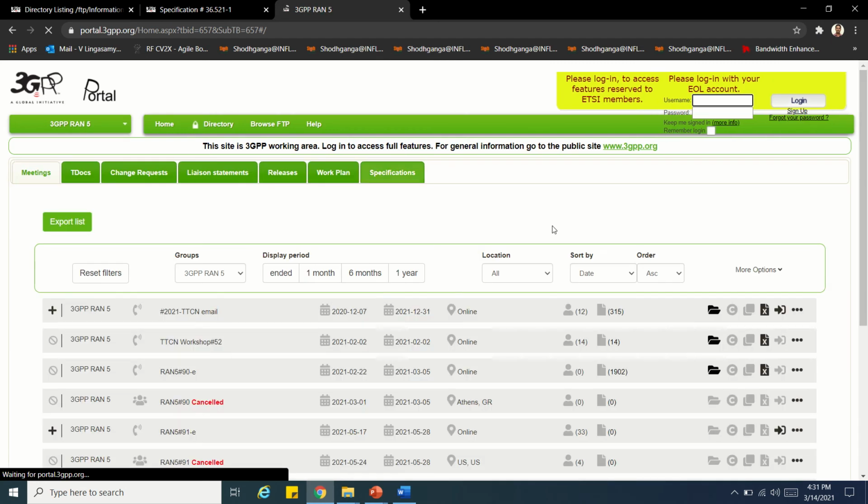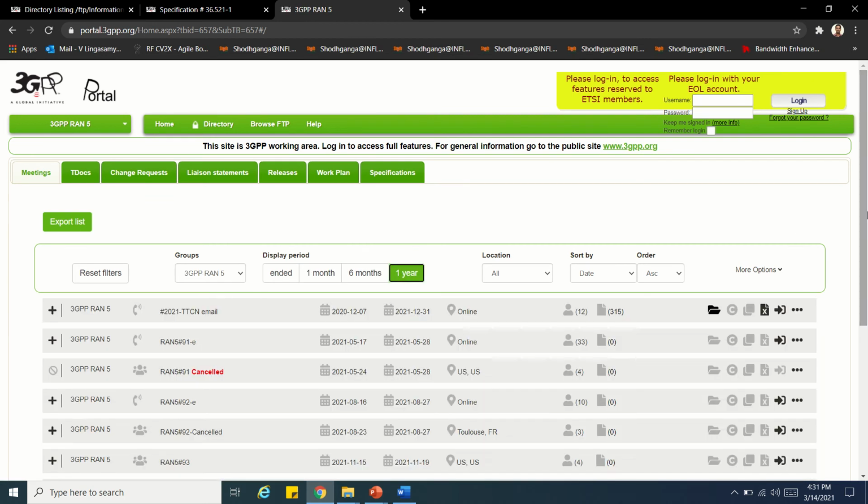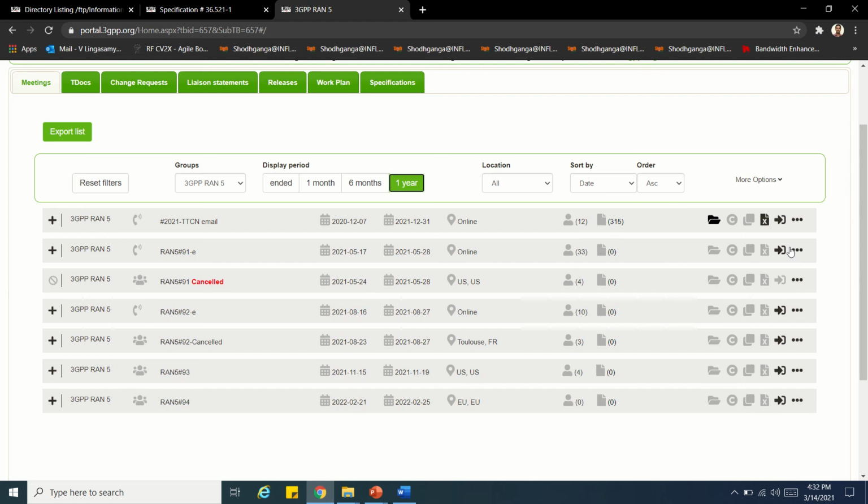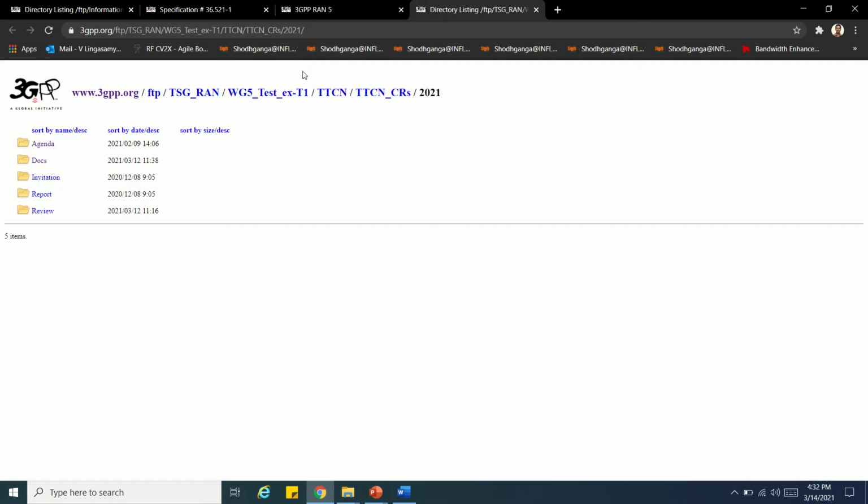As I mentioned, it will be discussed in each RAN meeting. They will discuss each and everything. You can see here, this is the RAN meeting, with the future list open for meeting contribution. If you click on that, the agenda is given: what is going to be discussed, which feature is going to be discussed. They will not discuss all the change requests in one shot. In each meeting they will have an agenda.